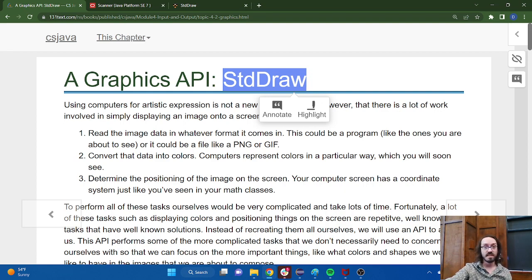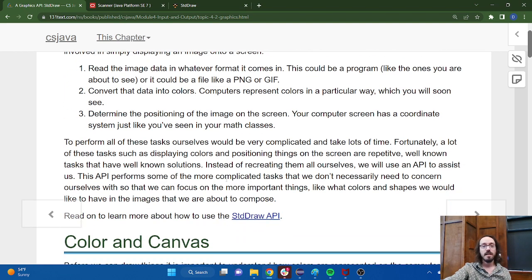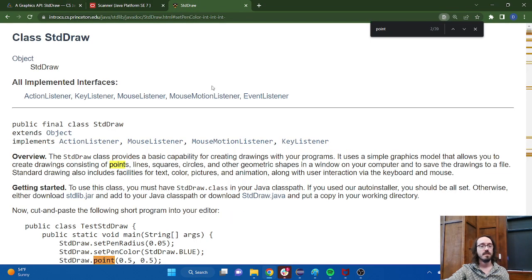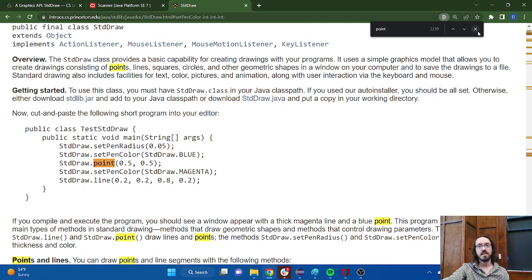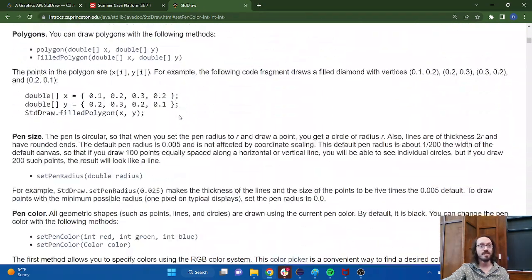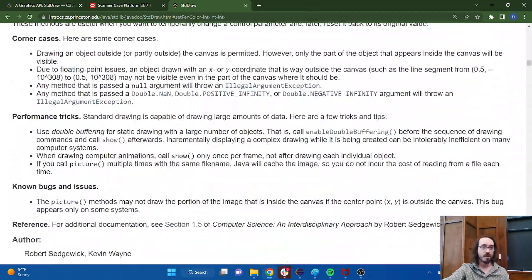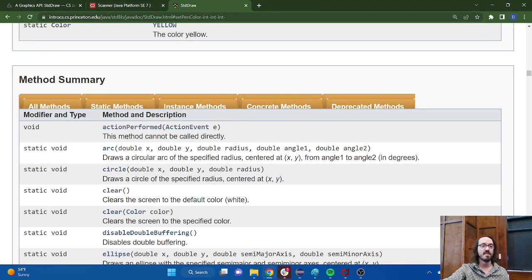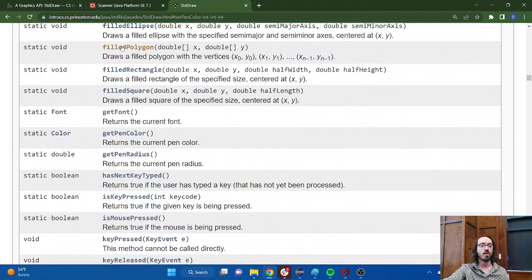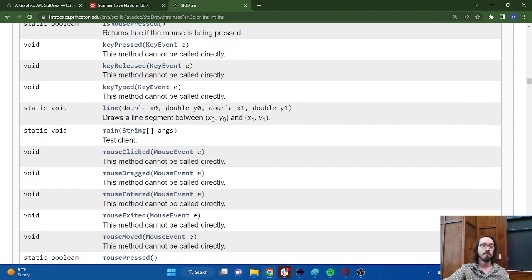And we'll show you a lot of those things, but we're not going to show you everything that it can do. If you want to see everything that it can do, though, there's a link to the Standard Draw API, or here it is right here. And you'll notice that just like we saw before up at the top, there's some explanation about all the different stuff that Standard Draw can do for us. And then if I scroll down here, eventually we'll see here's the method summary, here's a list of all of the things that Standard Draw can do for us, right? And I'm going to show you some of these things as we go through the exercises and examples today, give you a feel for it.